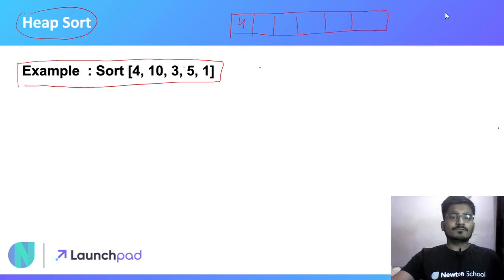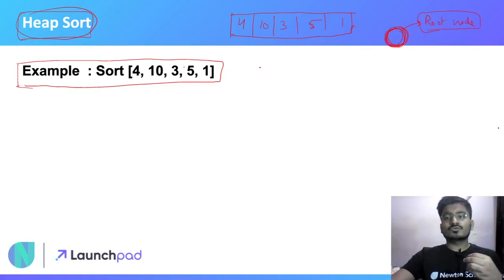and you have 4 10 3 5 1 in it. Now we have 5 elements in our container and we have to arrange them in binary heap form to use heap sort on them. In a binary heap we make one element a root node, the root of a tree. You can understand it as the root element of a tree.